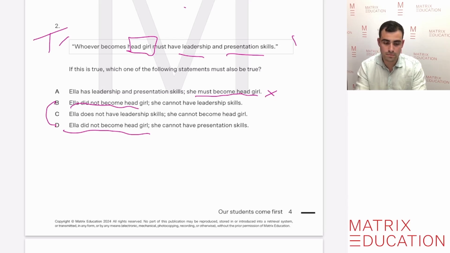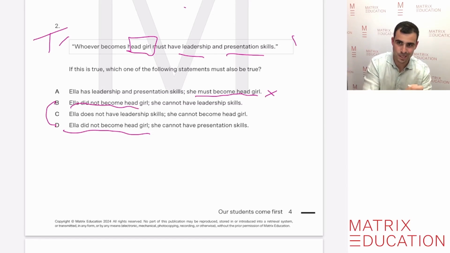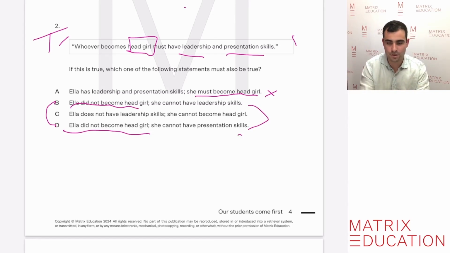Well, it's possible that she has leadership skills but doesn't have presentation skills. And vice versa in the last response, where Ella did not become head girl because she cannot have presentation skills. She may have that, or may not, and may have leadership skills instead. So these ones cross each other out, which leaves us with C.